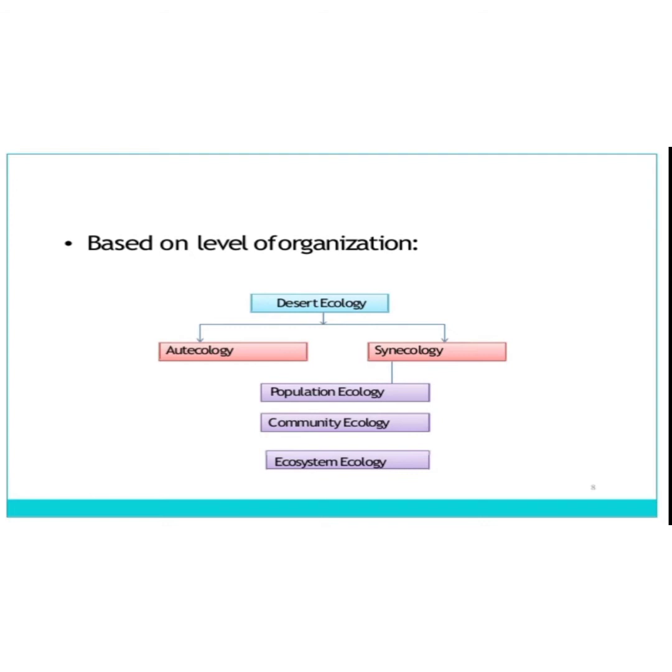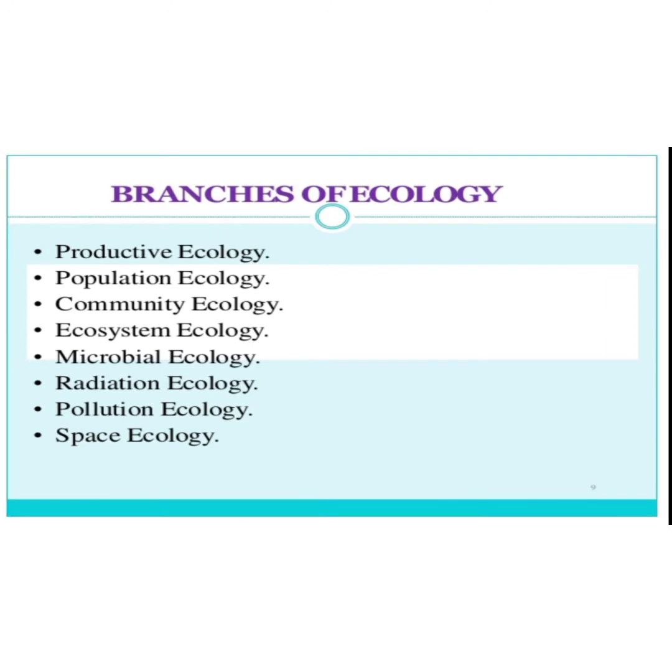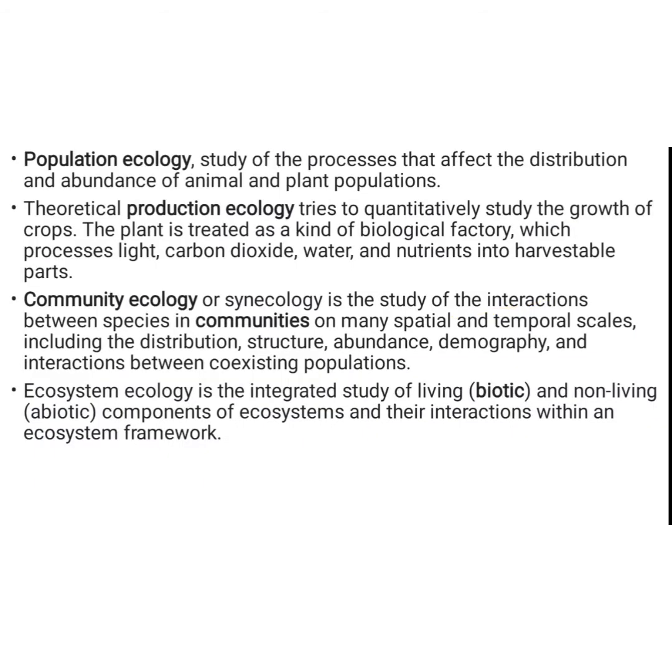Then based on level of organization, desert ecology is classified into population ecology, community ecology, and ecosystem ecology. Those are the subdivisions of desert ecology. Then some other branches of ecology are production ecology, population ecology, community ecology, ecosystem ecology, microbial ecology, radiation ecology, pollution ecology, and space ecology. Let's see one by one.